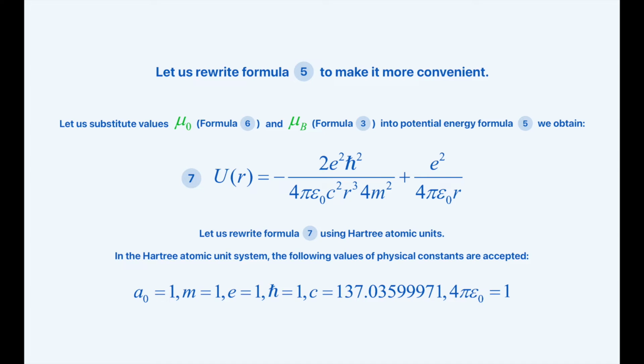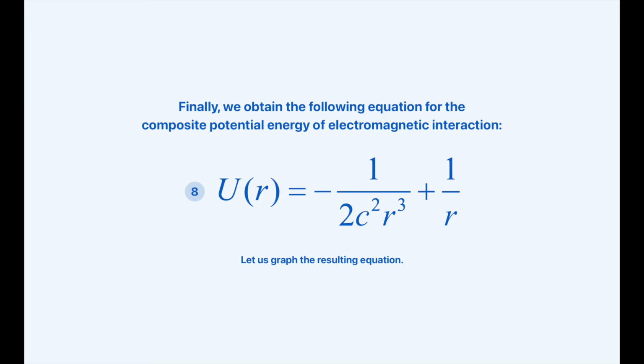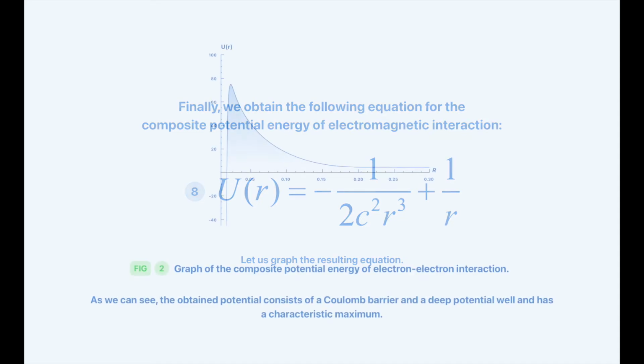Let's rewrite Formula 7 using Hartree atomic units. In the Hartree atomic unit system, the values of physical constants shown in the slide are the ones accepted. Finally, we obtain equation 8 for the composite potential energy of electromagnetic interaction. Let's graph the resulting equation.